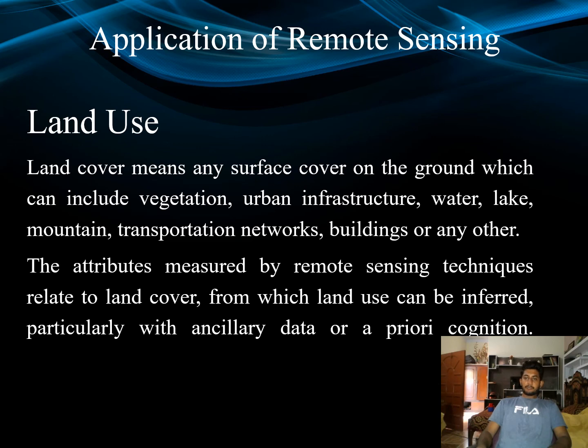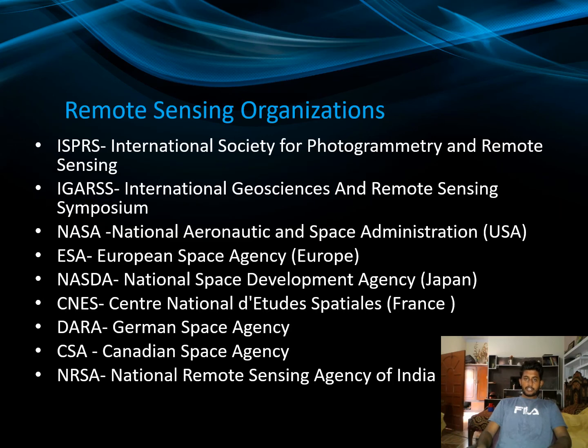Remote sensing organizations working worldwide are ISPRS, the International Society of Photogrammetry and Remote Sensing; IGARSS, the International Geoscience and Remote Sensing Symposium; NASA, the National Aeronautics and Space Administration, USA; ESA, the European Space Agency; the National Space Development Agency, Japan; DARA, the German Space Agency; and CSA, the Canadian Space Agency.